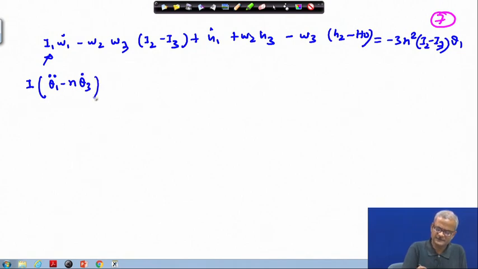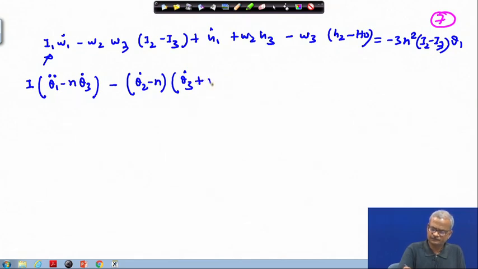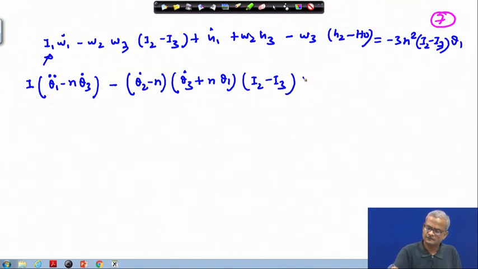This is theta 3 dot minus omega 2. Similarly, this is theta 2 dot minus n, and this becomes theta 3 dot plus n times theta 1, which is omega 3, I2 minus I3 times this, plus H1 dot and plus omega 2.